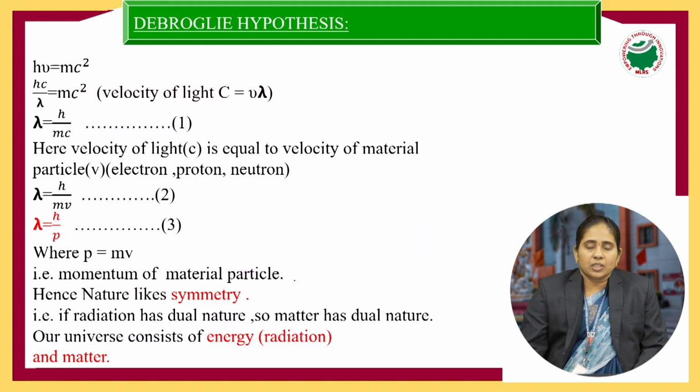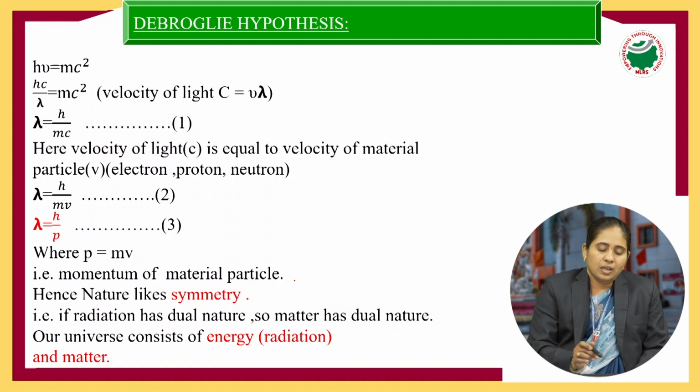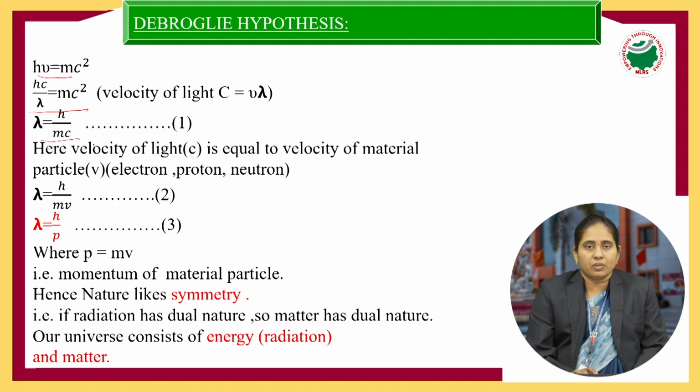When it is equal to each other, what will happen? That is h nu equal to mc square. And then by substituting nu equal to c by lambda, that is hc by lambda equal to mc square. Later, by simplifying the equation, we take the value of lambda, that is the wavelength, equal to h by mc, where h is Planck's constant, m is the mass of the particle, and c is the velocity of light.